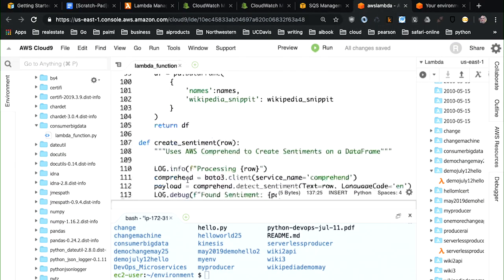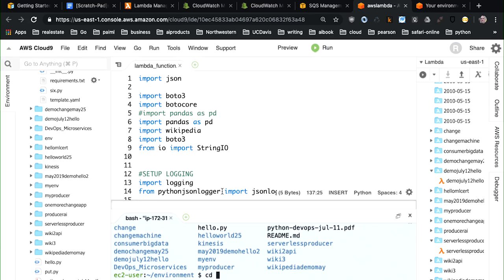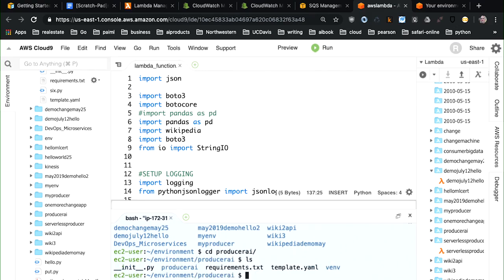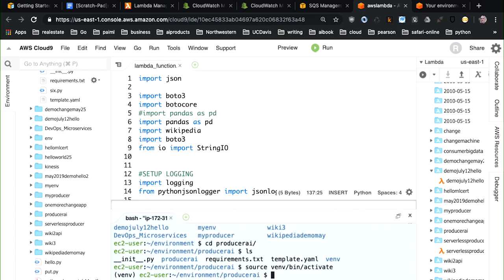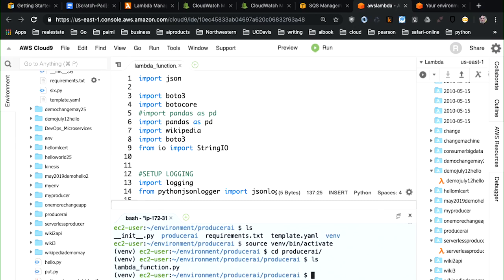So now that I've got all that set up, the only thing I'm going to need to do is the same thing I did last time, which is to go through and set up all the packages. So I'm going to cd into this function here. Now I'm going to go into Producer AI. And I again see a virtual environment, so I'm going to source that virtual environment by doing v bin activate. Now that I have access to it, I can go one lower level, and I'm going to use that same technique I used before, where I do the pip install target one level up, so that it'll be packaged in with my code.